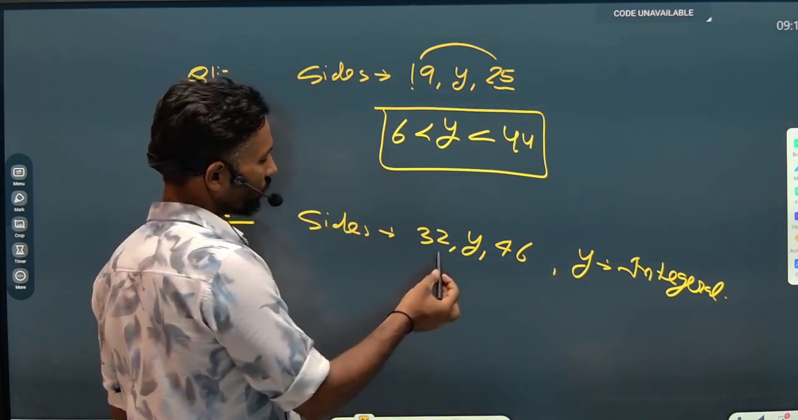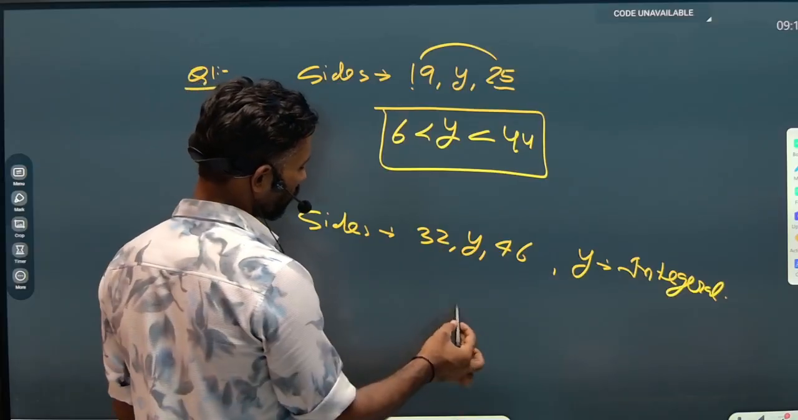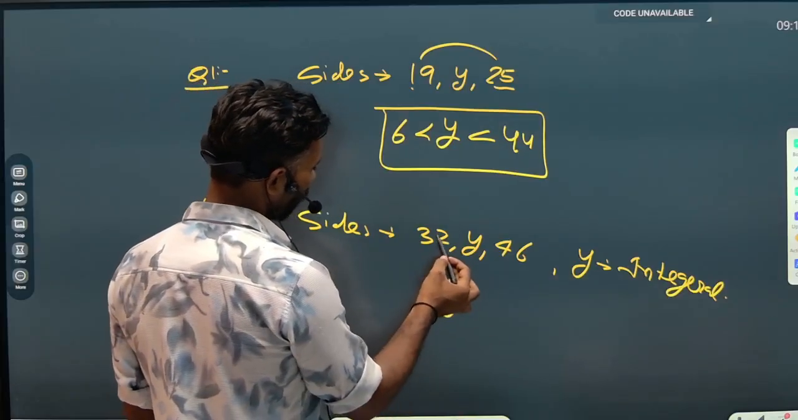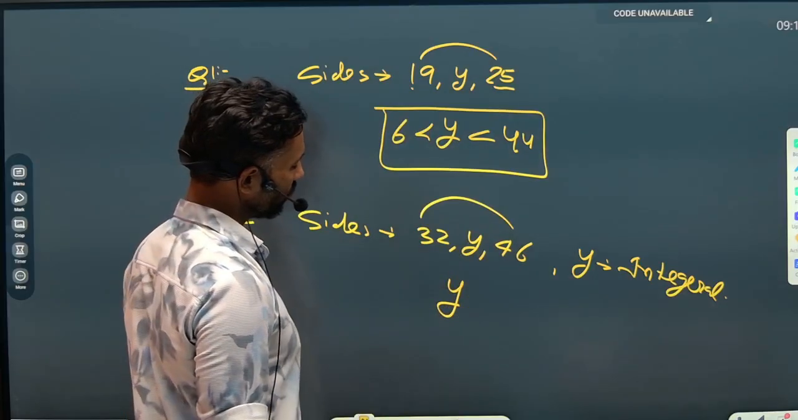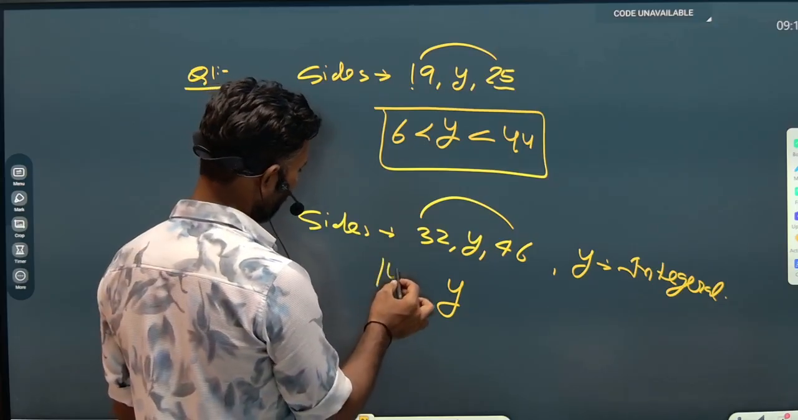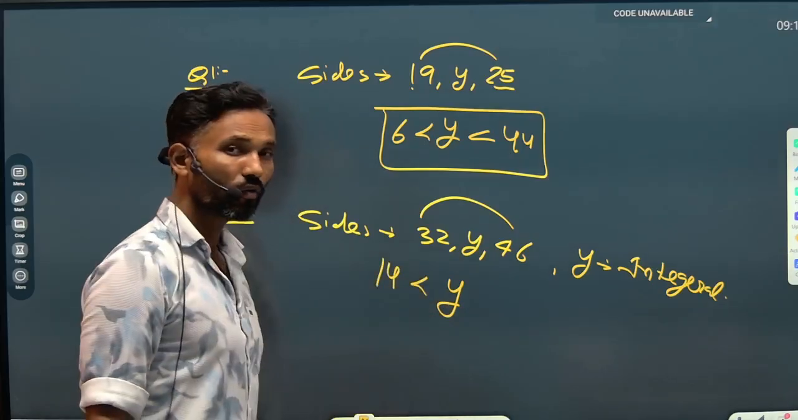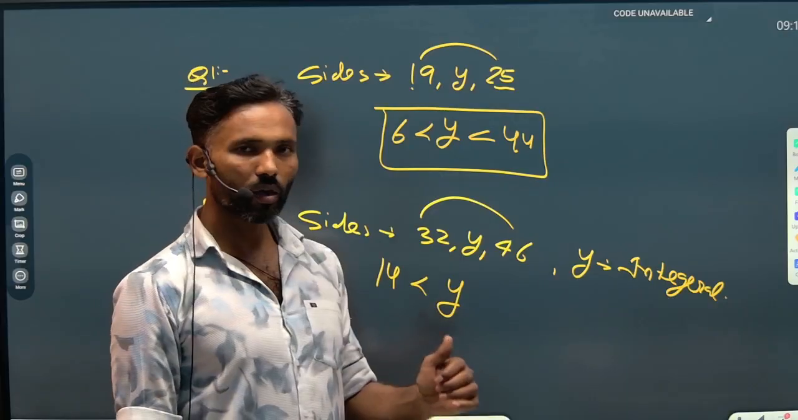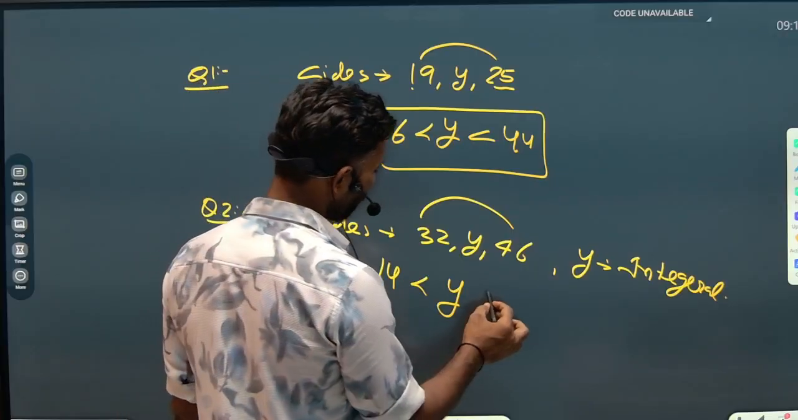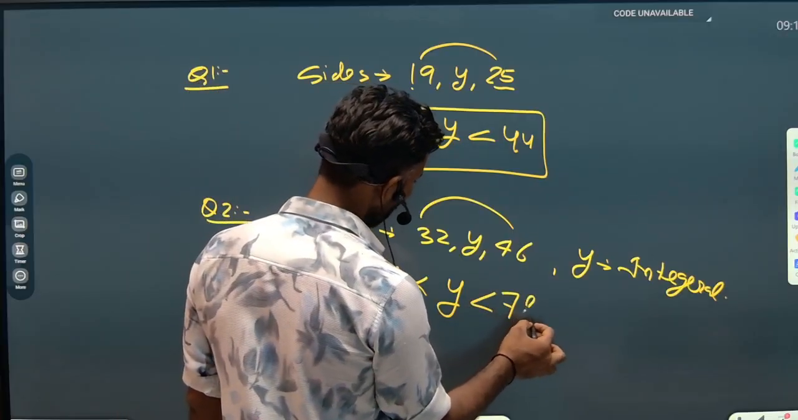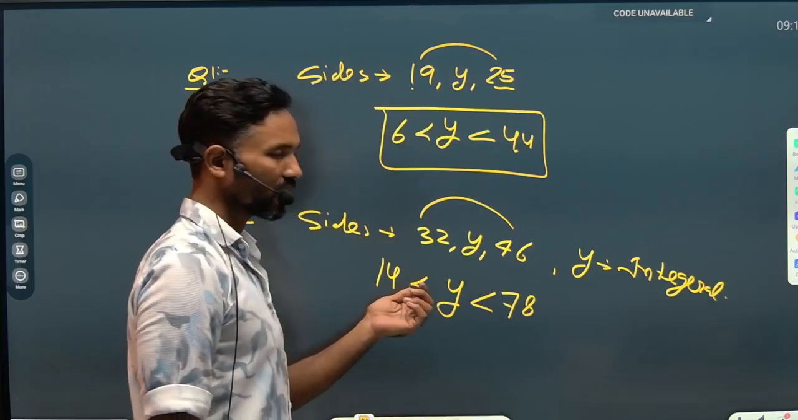So firstly we need to calculate the range of y. What will be the range of y? The value of y will be greater than the difference of these two given values. The difference of these two values is 14. So I can say the value of y will be greater than 14, and the value of y will be less than the sum of these two given sides. The sum of these two given sides is 78. So this is the range of y.